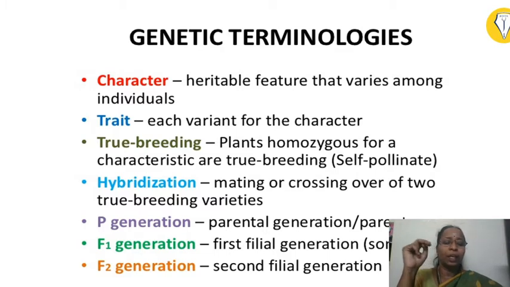Okay. Now coming to the next one. When the hybridization takes place, the offsprings which you are getting from that hybridization experiment are denoted as F1, and this 1 denotes the first generation and F stands for filial. So F1 stands for first filial generation. And usually in Mendelian genetics, the F1 plants are self-pollinated, and the offspring which are obtained from selfing are the F2 generation. That means they are second filial generation.